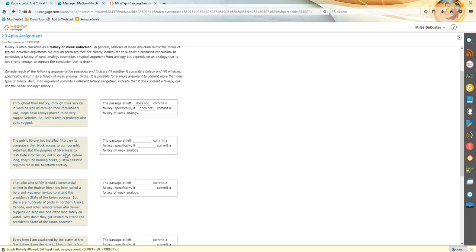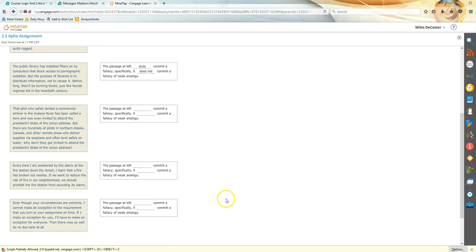The public library has installed filters on its computers that block access to pornographic websites. Scandalous. But the purpose of libraries is to distribute information, not to censor it. Before long, they'll be burning books just like fascist regimes in the 20th century. That's the slippery slope. This is the one I said earlier is more likely a weak analogy case.